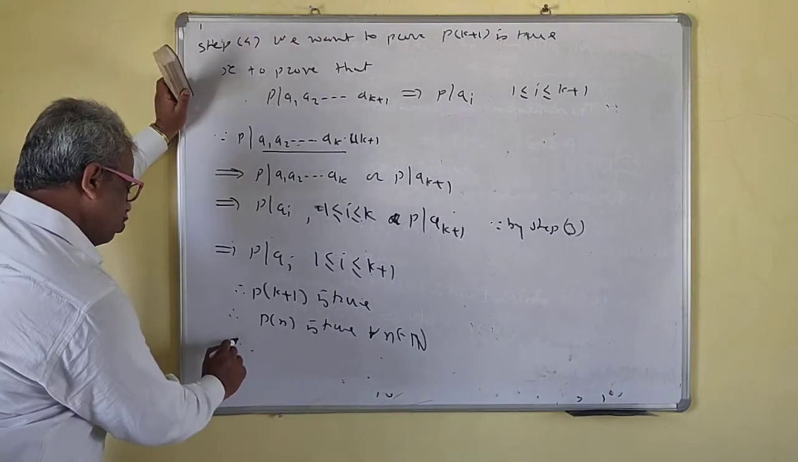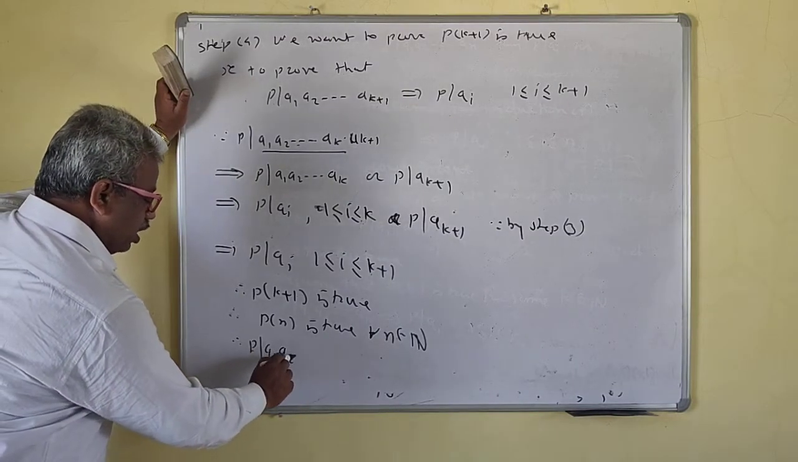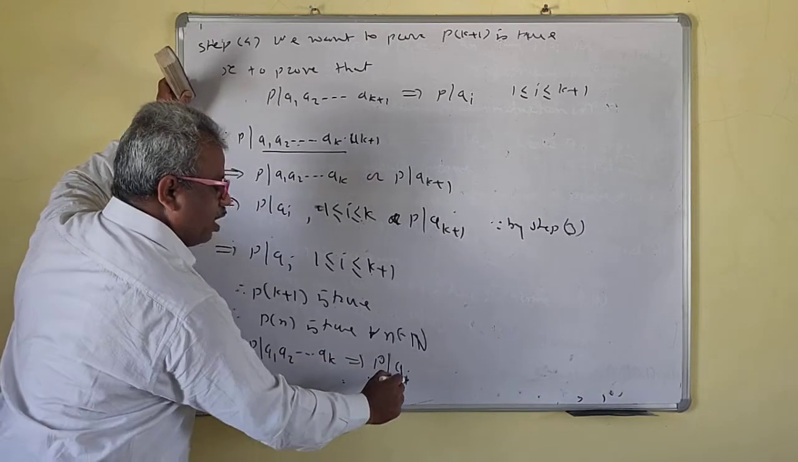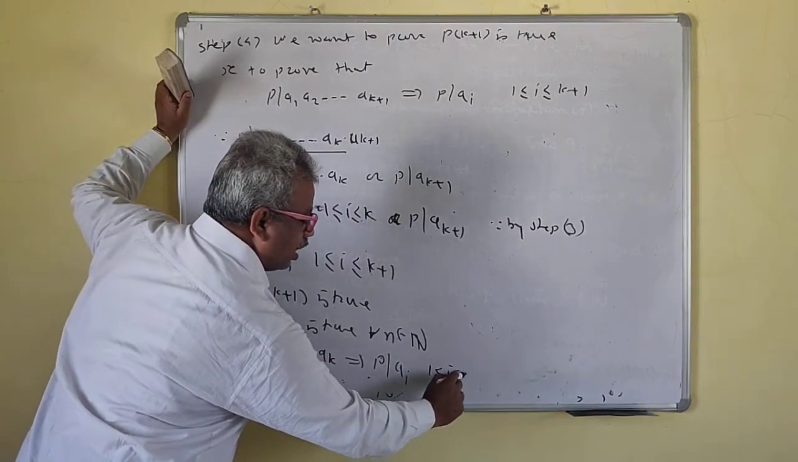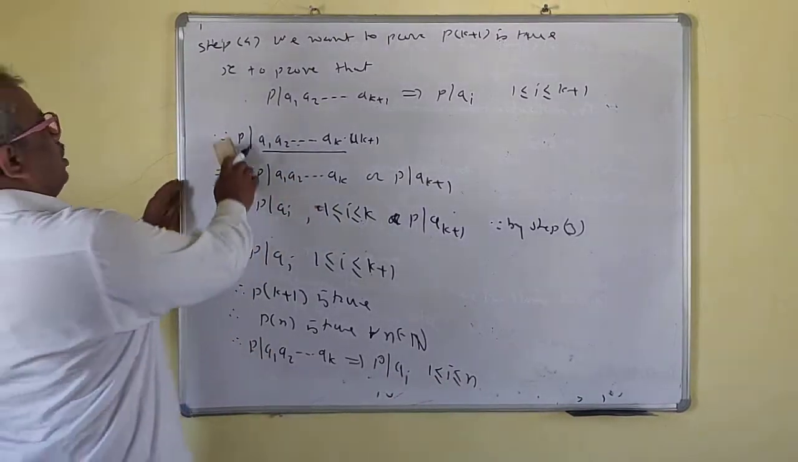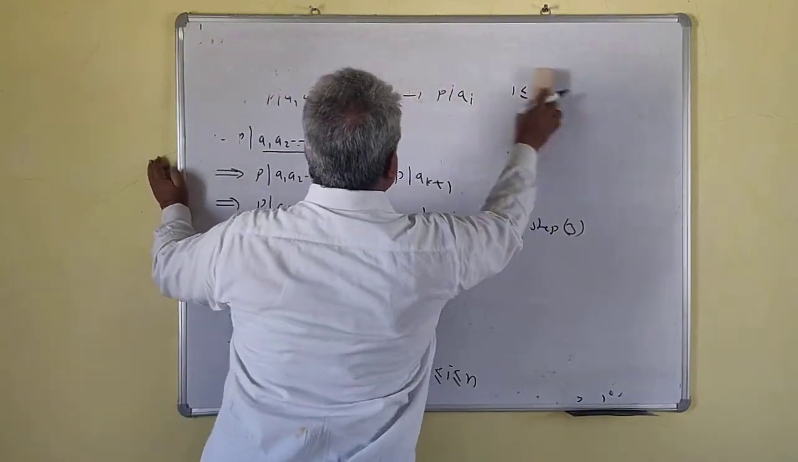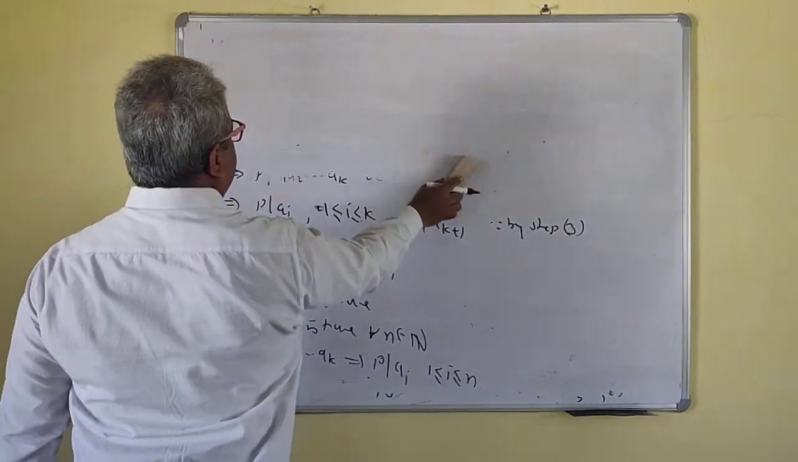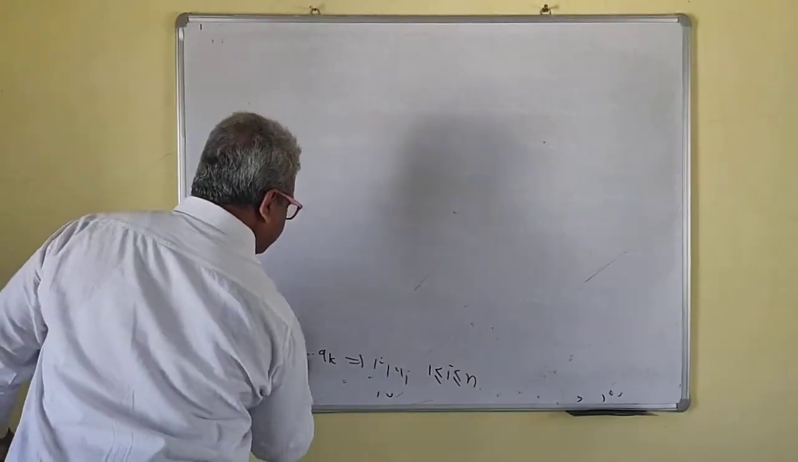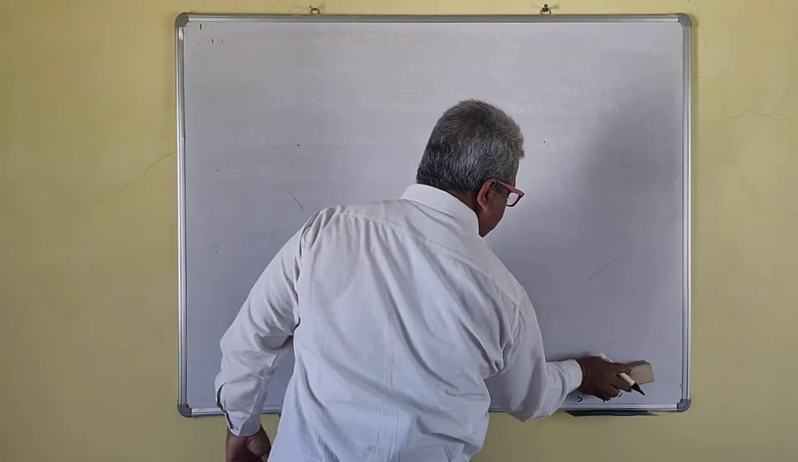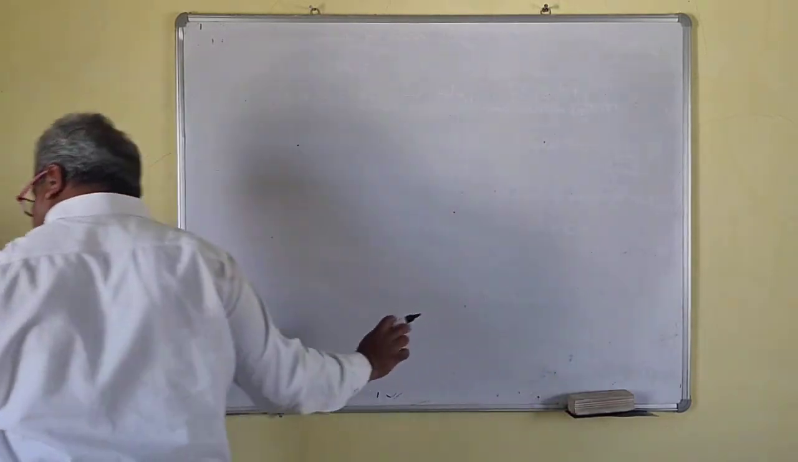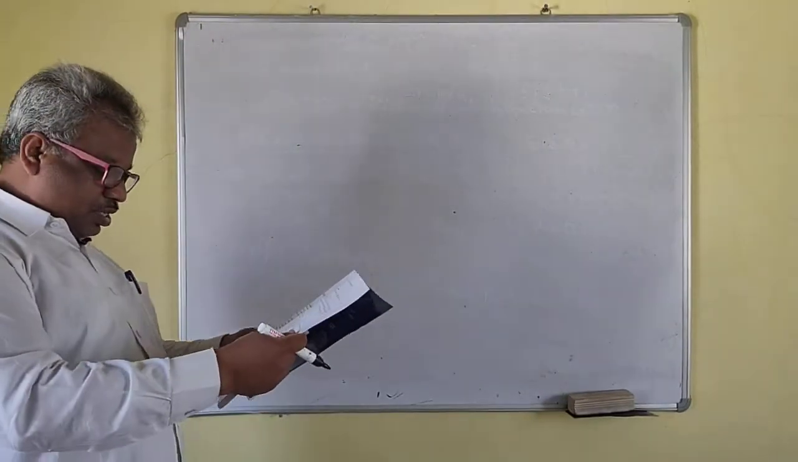Okay. So therefore P divides a1, a2, ..., an implies that P divides ai for 1 ≤ i ≤ n. This is the theorem. This is very important. This is the corollary of Euclid's lemma. Okay. So remember this along with the proof. This is a very important thing.